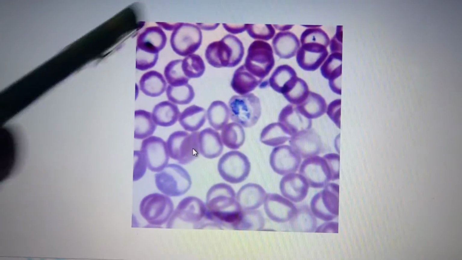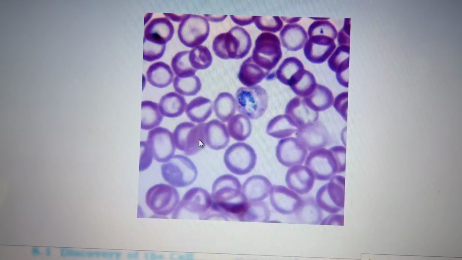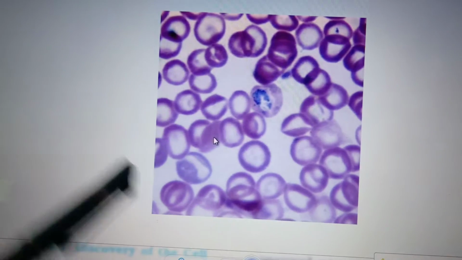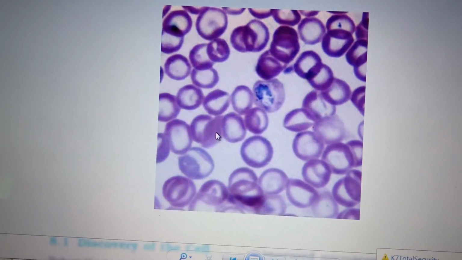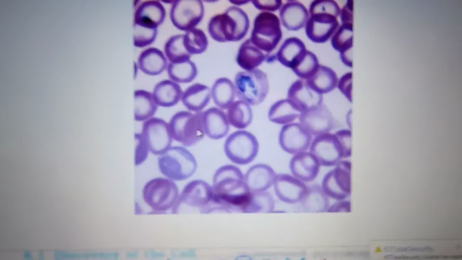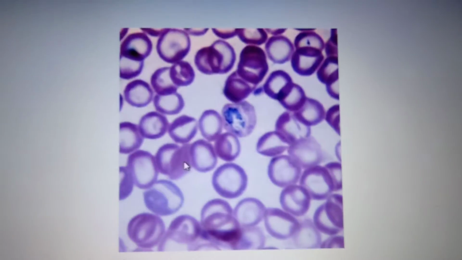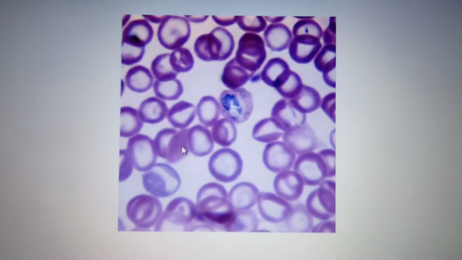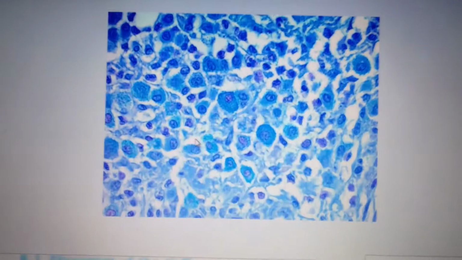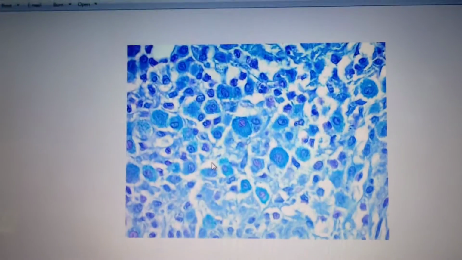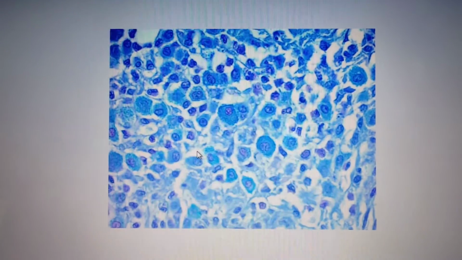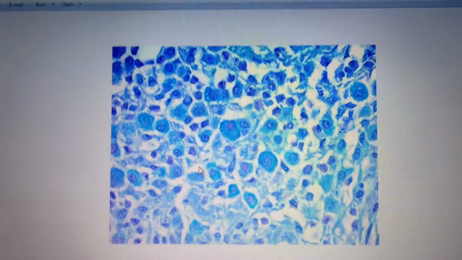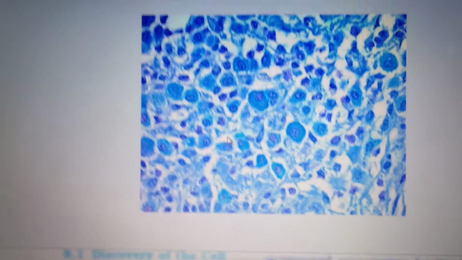Here you have different colors. It can be pink, purple or blue. That is what the coloring is for, so that you can observe the parts clearly. Stains are used to color the parts of the cell, so that you can see the nucleus and the cell membrane inside the cytoplasm. This is the importance of stains.